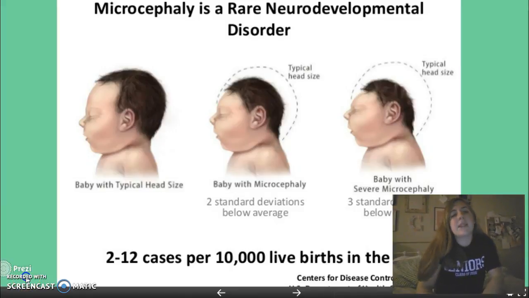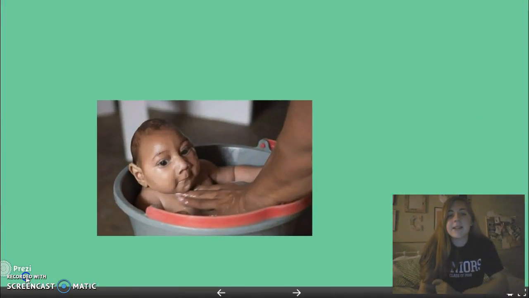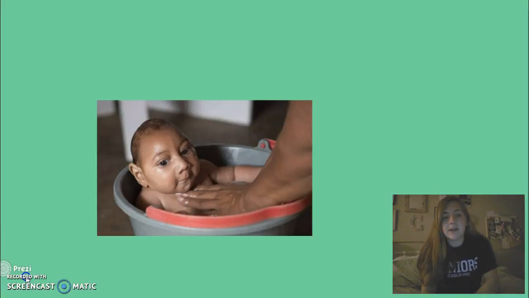So this is just an example of what microcephaly looks like. In the middle you can see a baby affected with microcephaly, and then there's also an example of severe microcephaly. This is also another example of a child with microcephaly.